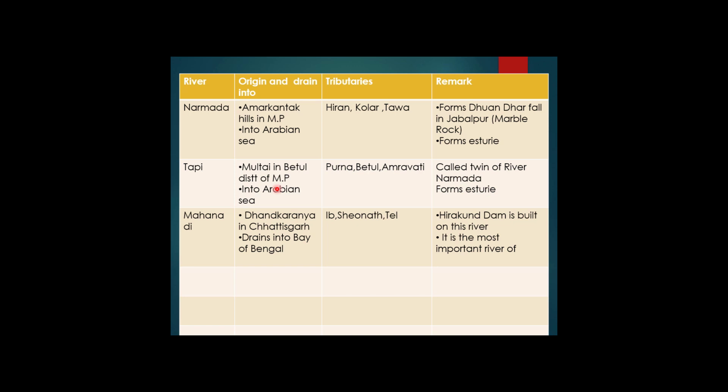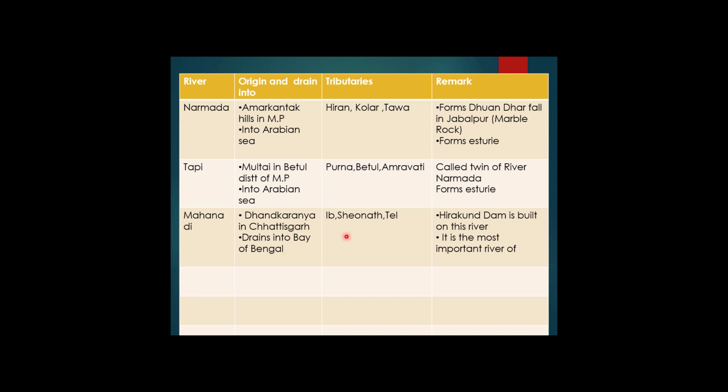Now we will study the east flowing rivers of the peninsular part of India. First we will study the river Mahanadi. Mahanadi river rises in the highland of Chhattisgarh. That highland is known as Dandkaranya. It flows through Orissa and reaches the Bay of Bengal, where it discharges all its water.